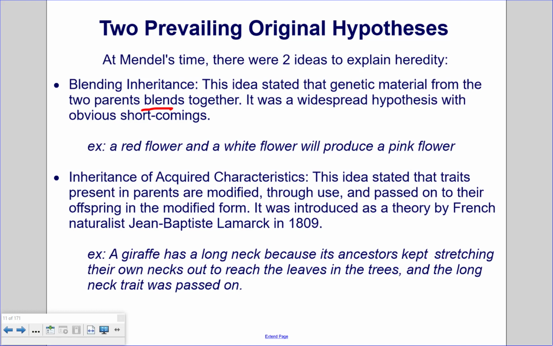Then there was the inheritance of acquired characteristics. This idea stated that traits present in the parents are modified, and then through use are passed on to their offspring in a modified form. It was introduced as a theory by French naturalist Jean-Baptiste Lamarck in 1809. An example of this would be a giraffe that has a long neck because its ancestors kept stretching their own necks out to reach the leaves in the trees, and the long neck trait was passed on.